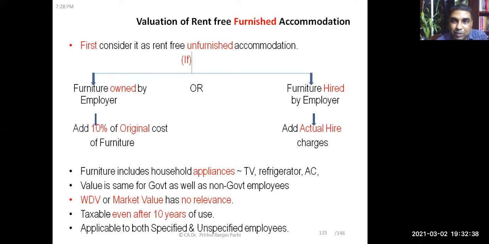Every year the 10% has to be added. And if the furniture is not owned but hired by the employer, then the actual hire charges shall be added as the value of the furniture. Did you understand this?